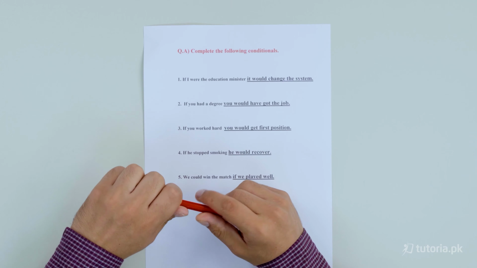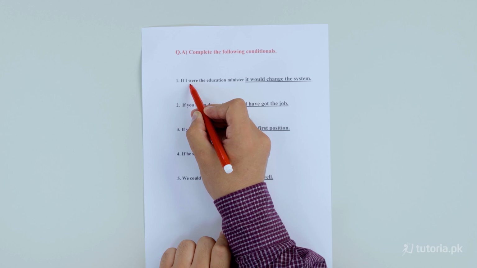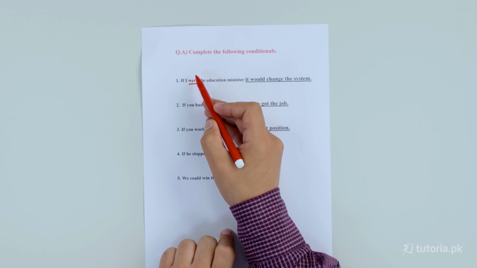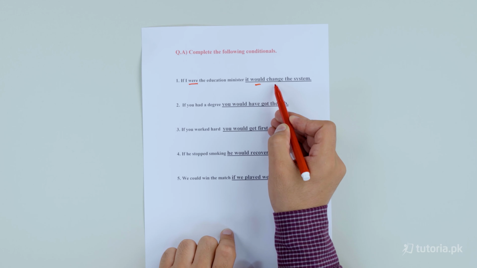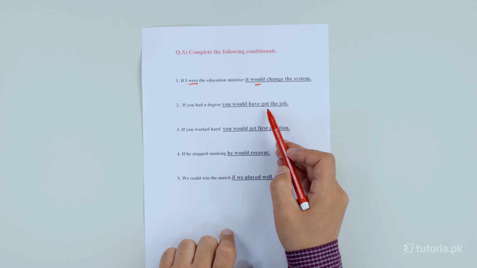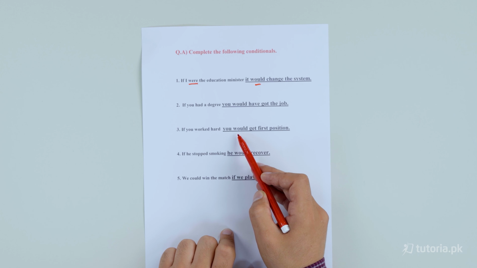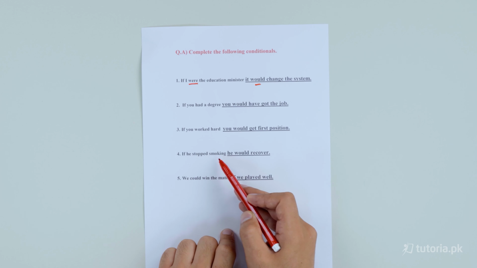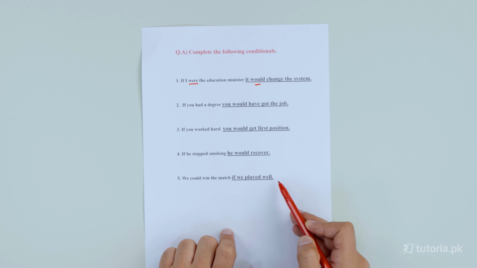Here you can look at the structure, that if I were, it means here the past simple is used, here the would plus base form. If you had a degree, you would have got the job. If you work hard, you would get first position. If he stopped smoking, he would recover. We could win the match if we played well.